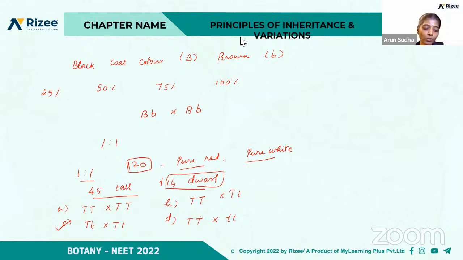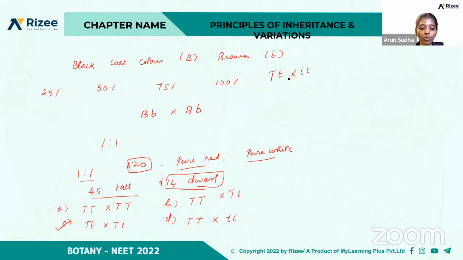Then, heterozygous tall plants were crossed with dwarf plants. What will be the ratio of dwarf plants in the progeny? The options are 50%, 25%, 75%, and 100%. Heterozygous tall plants were crossed with dwarf plants.